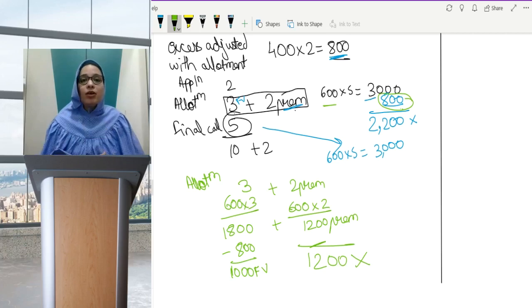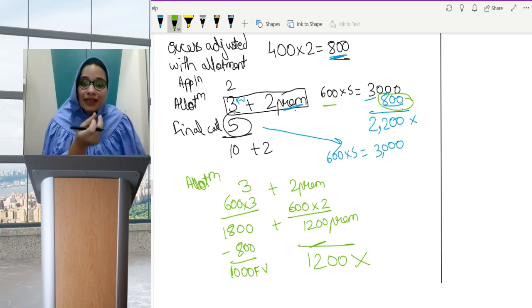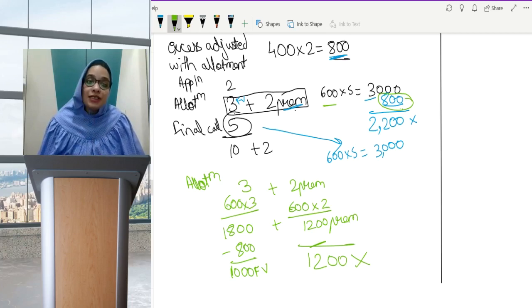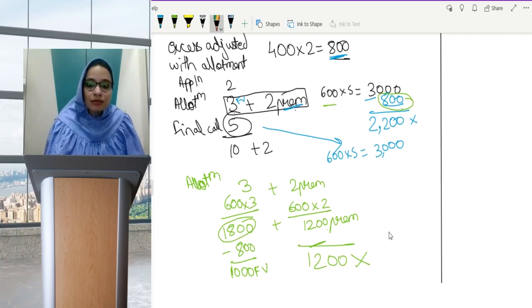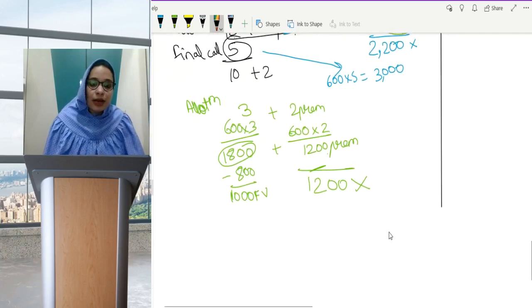The Companies Act says that whenever you are receiving any advance amount, that advance should first be adjusted with the face value. And later on, if the advance is more, it can be adjusted with premium also. So in the same example, I hope you don't get confused, this part is not important.